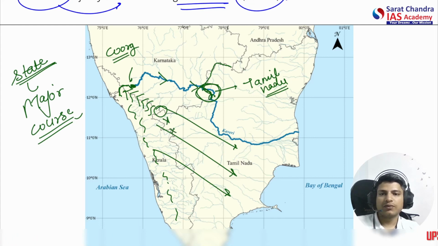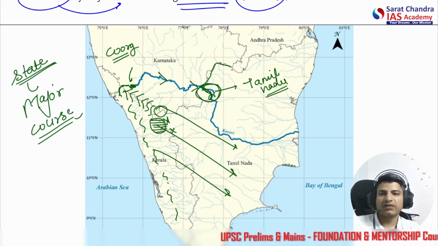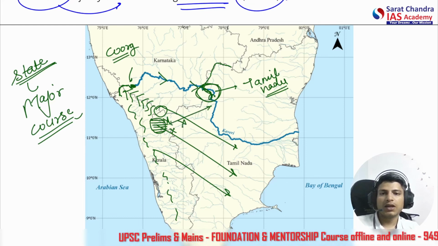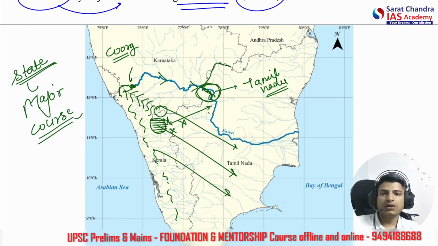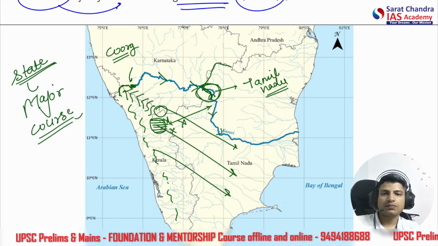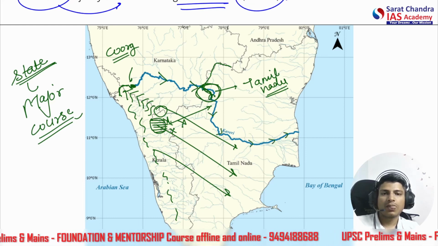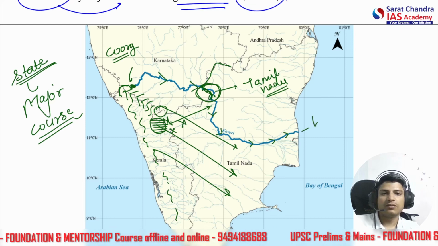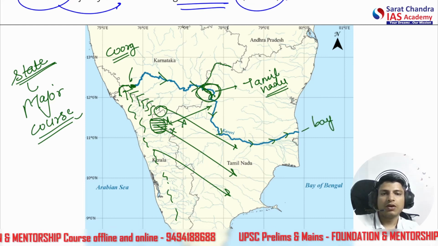Okay, the earlier question was asked about Silent Valley National Park. Here is the Silent Valley National Park. So does it receive water from Kaveri, or does the Kaveri river pass directly through it? The answer is no. It is very, very far. Completely far. So it goes into Tamil Nadu from here, flows to the east, and drains into the Bay of Bengal.